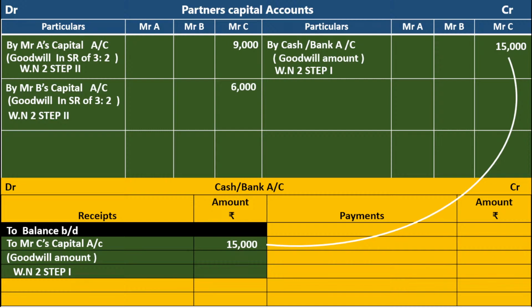Half of the goodwill amount is withdrawn by the partners. So when the new partner brings the cash for goodwill, first you write on the cash account debit side, partner C's capital account credit side. Next you distribute this goodwill. Debit side, A and B's capital account, contra entry.